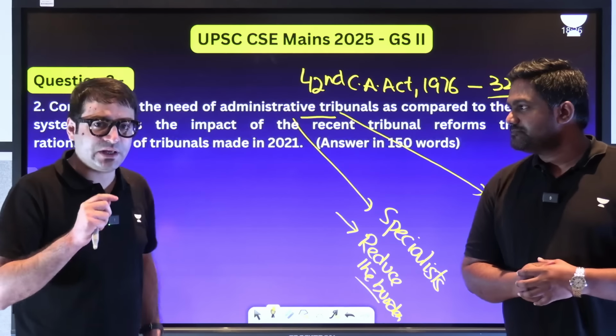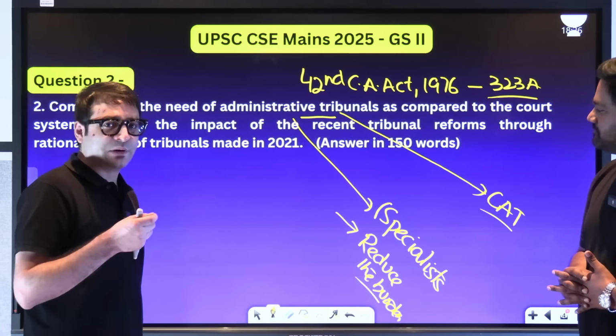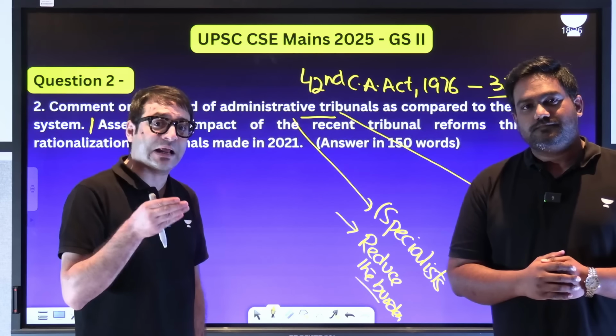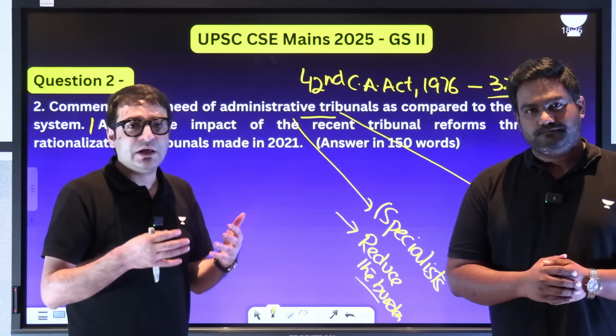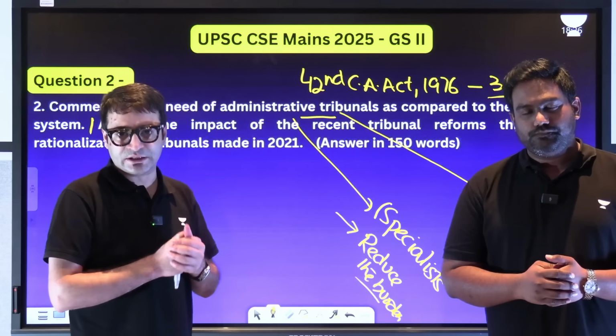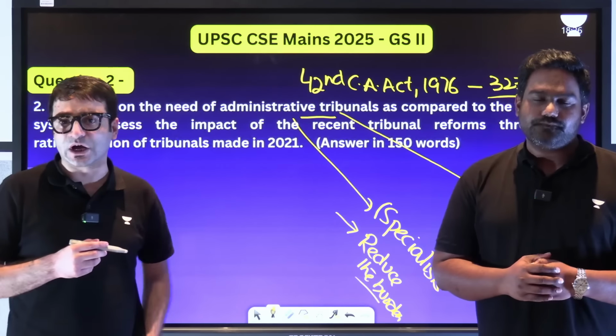And through this mechanism, we ensure that since there are specialists also, the judgment or the ruling or what we call the award given by the tribunal would be well reasoned because of the presence of these experts. Because judges may not be experts in these domains. So we need the domain specialists to be part of these administrative tribunals.